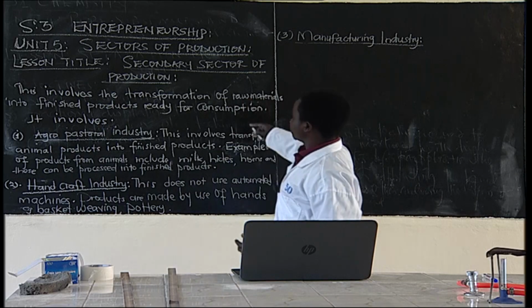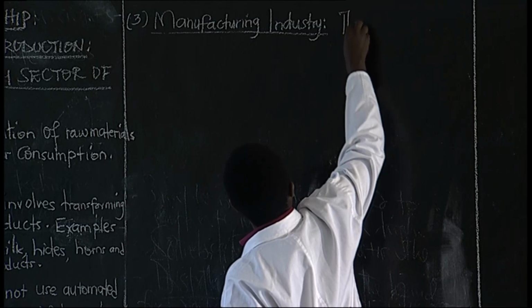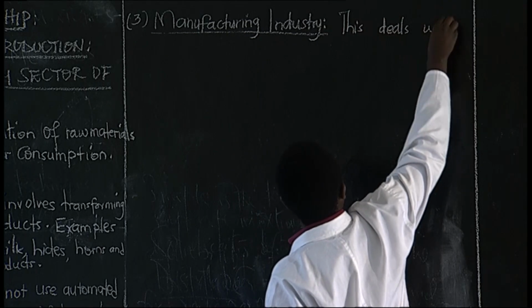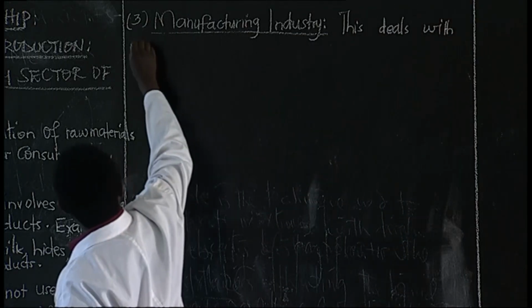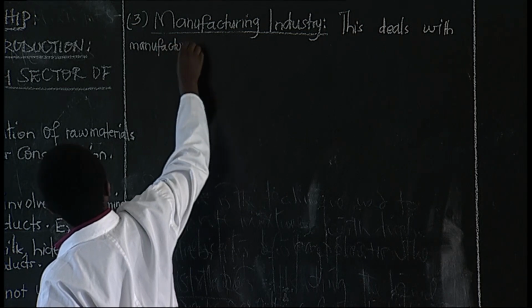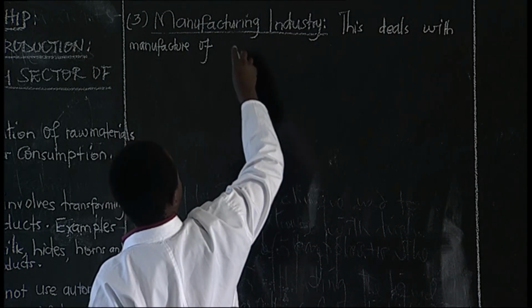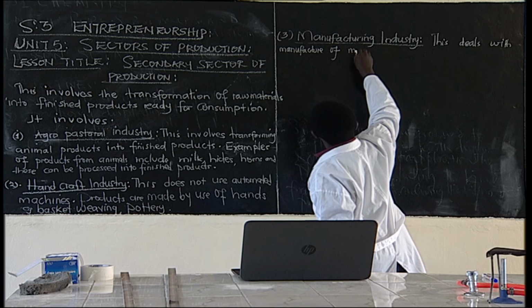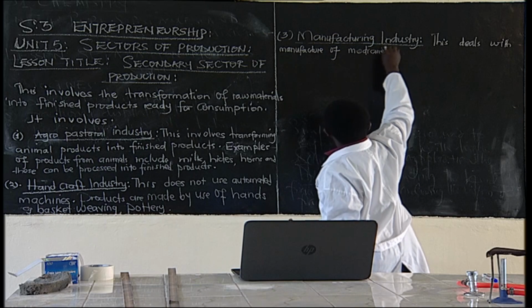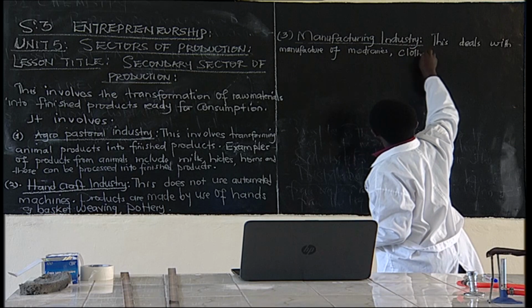So this is also under secondary sector of production. This deals with manufacture of, like, medicines. We can have textile industries, clothes.